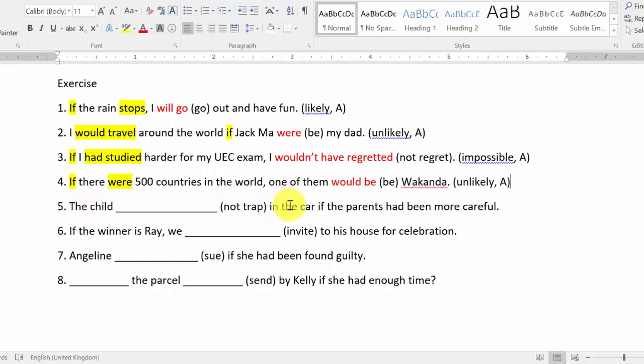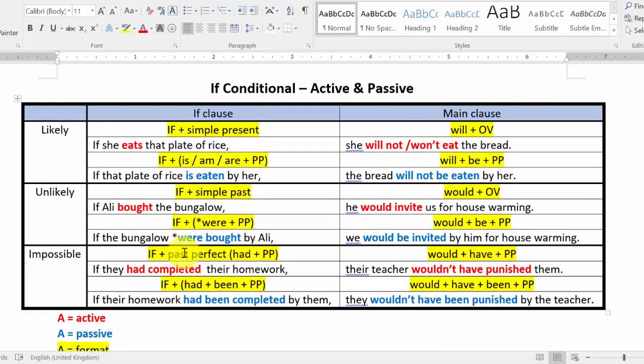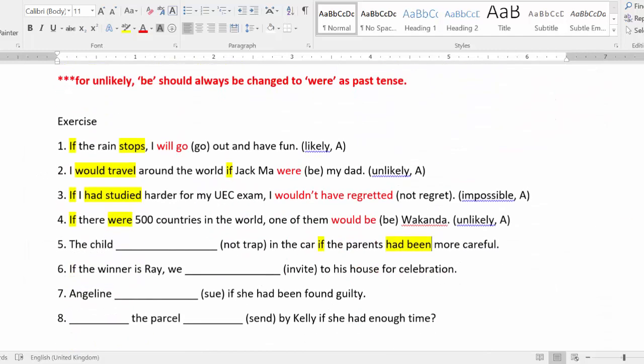Okay, number 5: the child what, not trapped in a car, if the parents had been more careful. Look for the keyword if. Another keyword should be the verb. Where's the verb? Had been. Had plus pp. So you have if and had plus pp here, so it should be if conditional, impossible. If had pp. Another part should be would have pp.